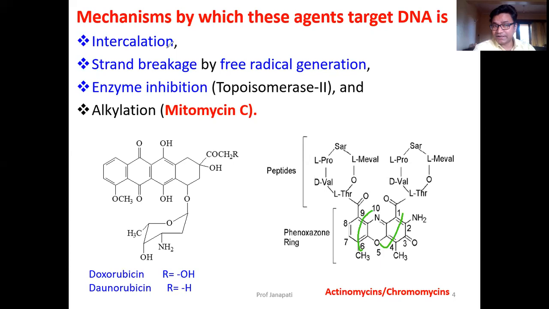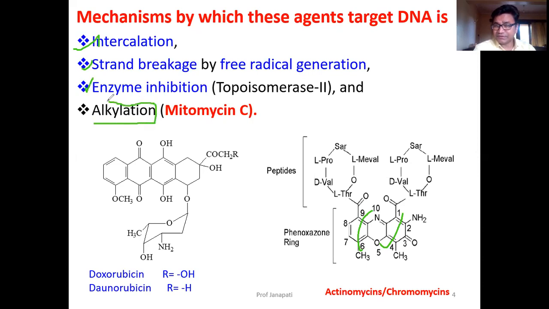Next, after binding, after entering into the strands, they cause strand breakage by free radical generation. We will study that, the free radical generation. Next one is enzymatic inhibition, that is by blocking topoisomerase 2. All the drugs, whatever we discussed in the previous slide, will act by number one, number two, number three.